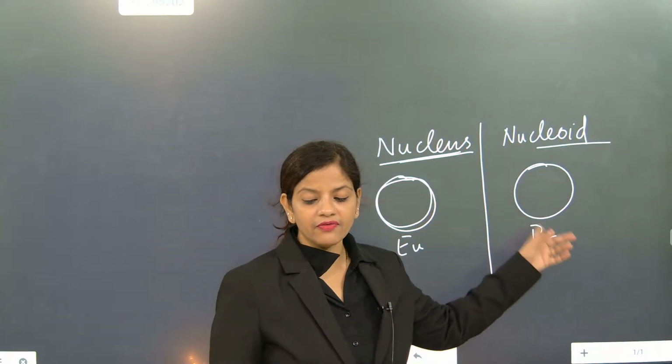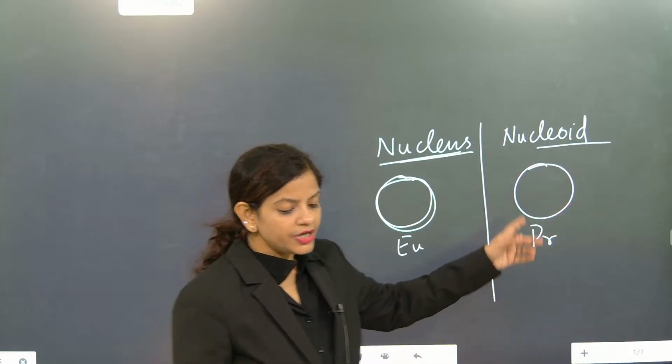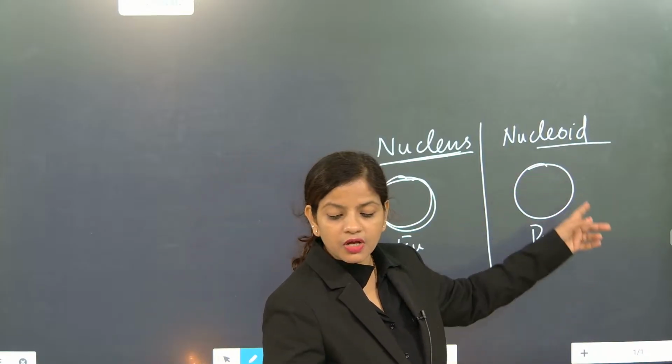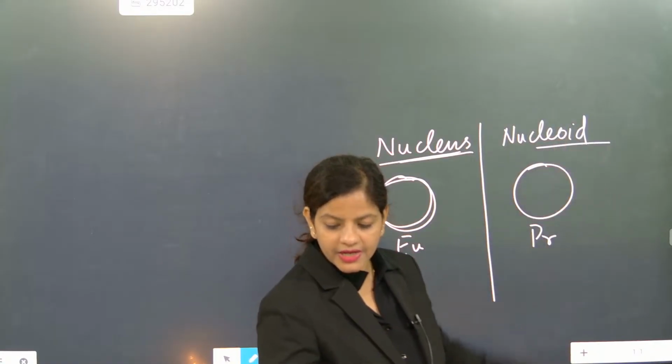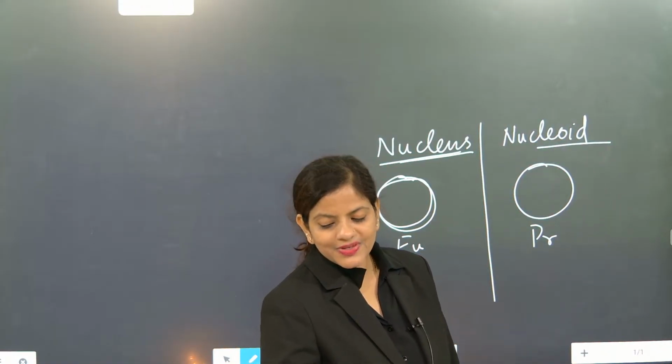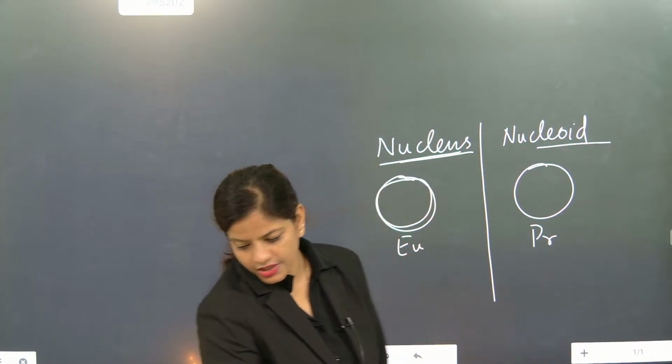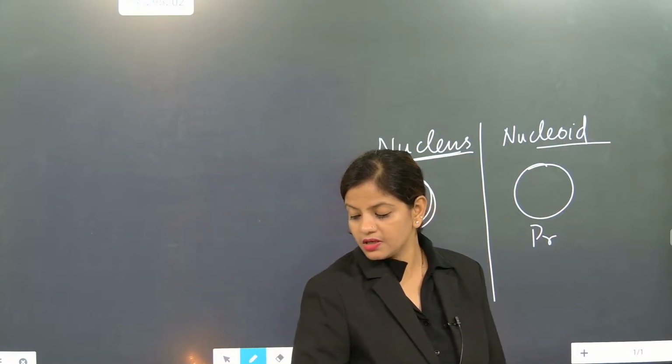It does not have a boundary. Understood? They don't have a cell membrane. So the covering or coating or cell membrane is absent there. Yes, nucleoid is present in prokaryotes. Absolutely correct. Now you are going correct.